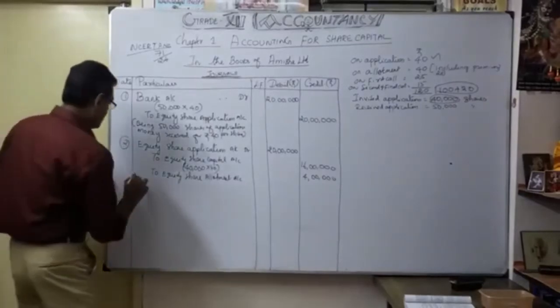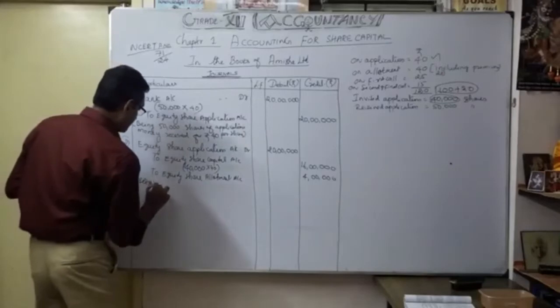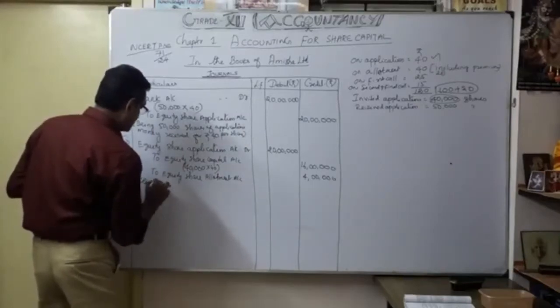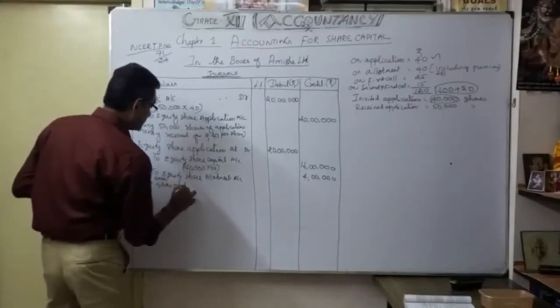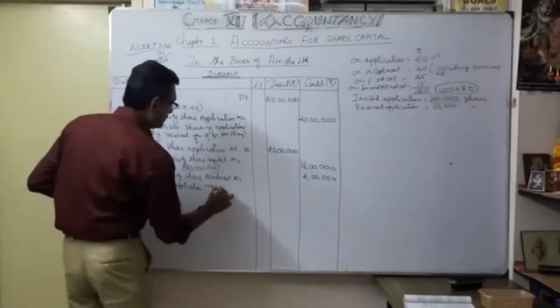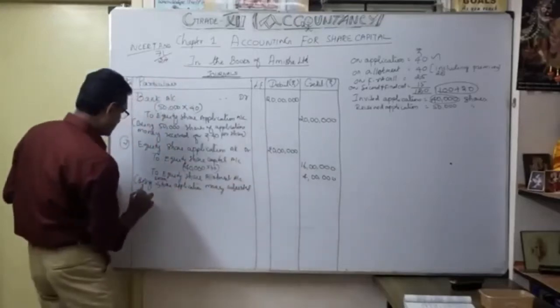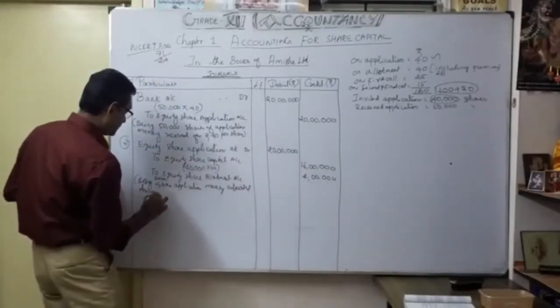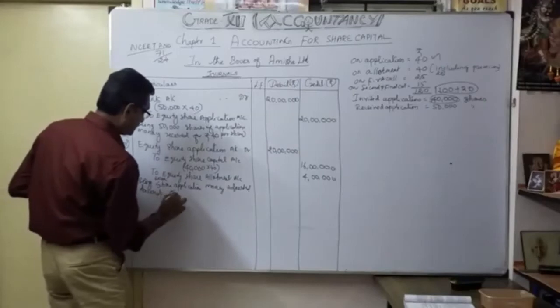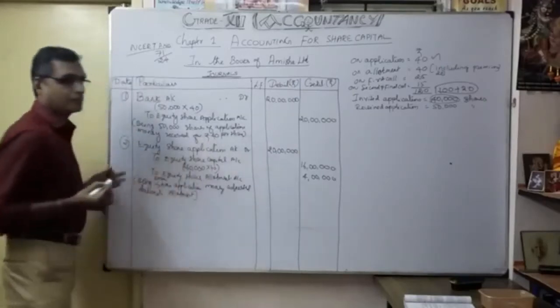Now the narration being for share application, the excess share application money adjusted towards allotment. Okay, that's our second entry.